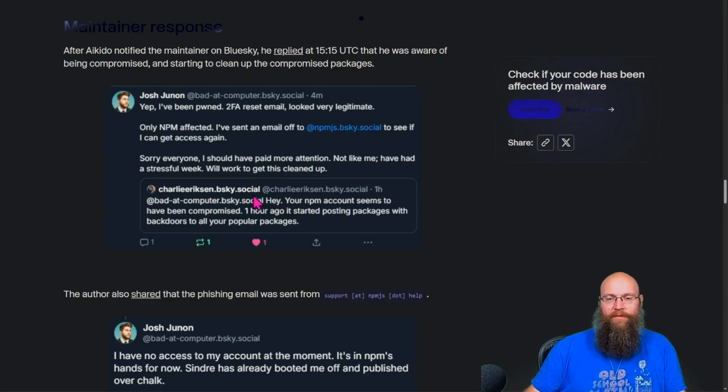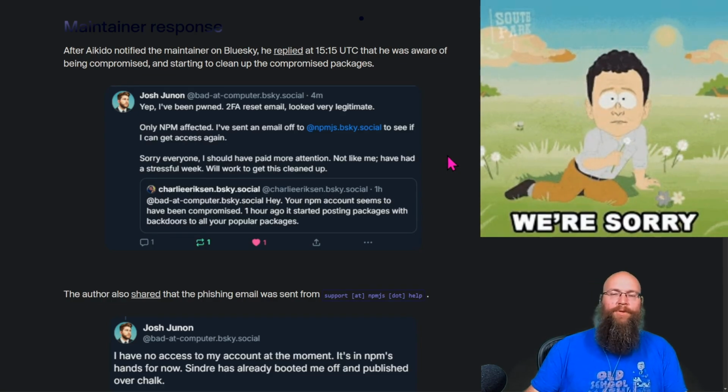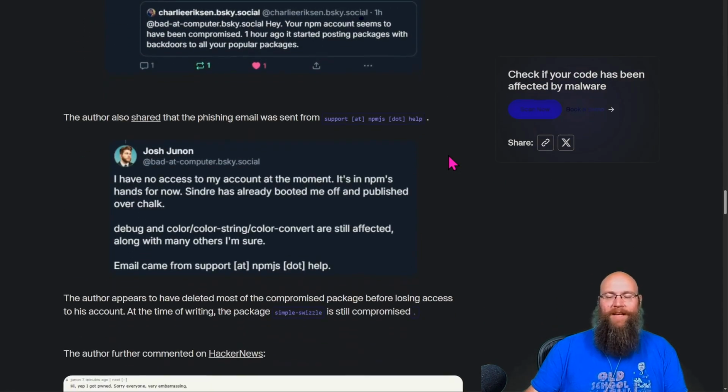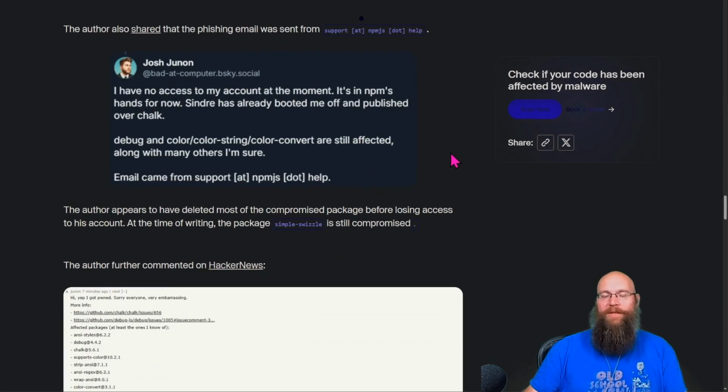So he gets a message saying, hey, your NPM account seems to have been compromised about an hour ago. He says, yep, I've been pwned. That was it. 2FA email that looked really legitimate, only NPM affected. I've sent off emails to NPM for help with this. Can't get access. Sorry, everyone. I'm not gonna clown this guy too much because that was a good-looking email.